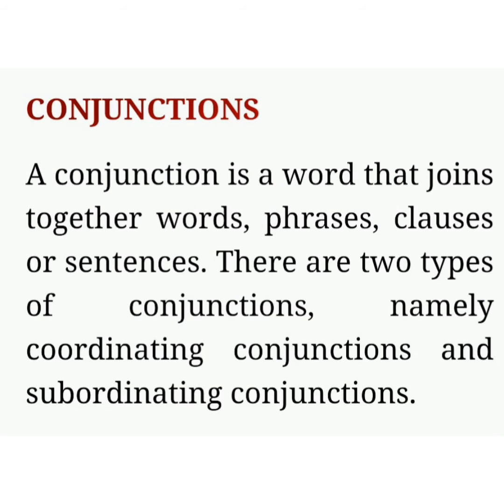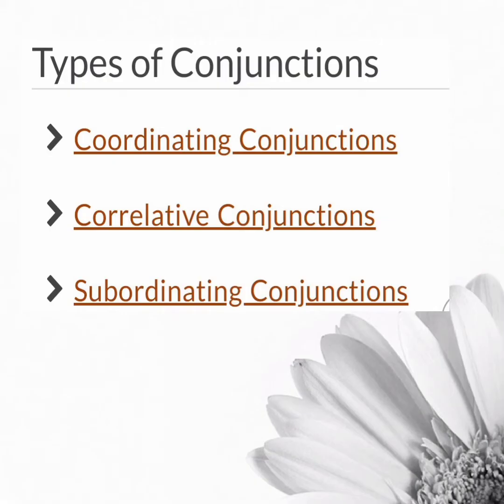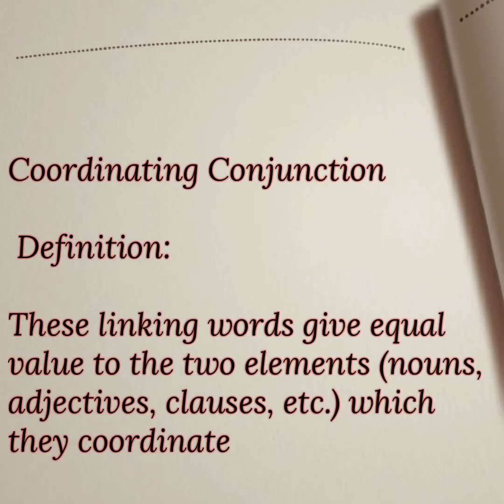What is a conjunction? A conjunction is a word that joins together words, phrases, clauses or sentences. There are two types of conjunction, namely coordinating conjunctions and subordinating conjunctions. Further, it is again divided into three: coordinating, correlative and subordinating conjunction. Let's see one by one. First one is coordinating conjunction.